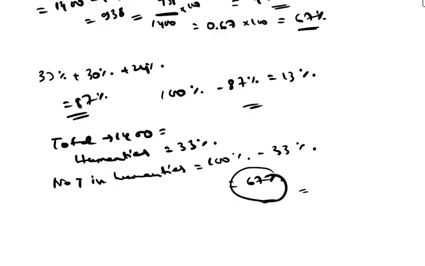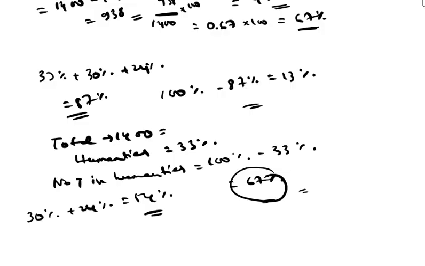Now let us talk about the common mistakes students make. First, adding 30% and 24% and stopping there. Some students might think 30% plus 24% is 54%. So they might choose 54%, but that only includes the social sciences and the physical sciences. It ignores the 13% in the other fields. The question says not majoring in humanities. That includes social sciences, physical sciences and other areas. So we must include all of them. So that is why the complement method is the safest and fastest.